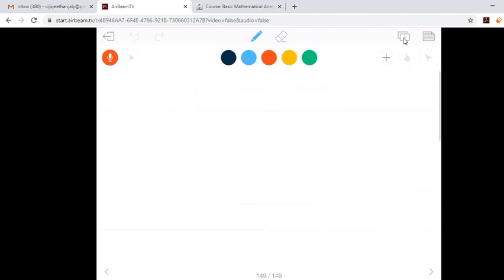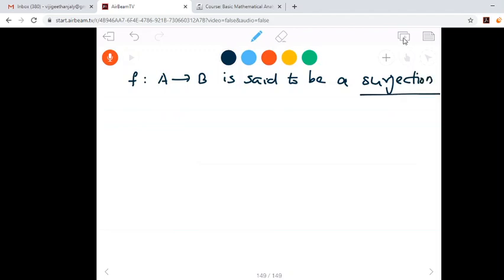Now we may go to surjection. A function f from A to B is said to be a surjection if its codomain and range are equal. Range means direct image of the domain, f of A. B should be same as f of A. B is the codomain, f of A is the range.